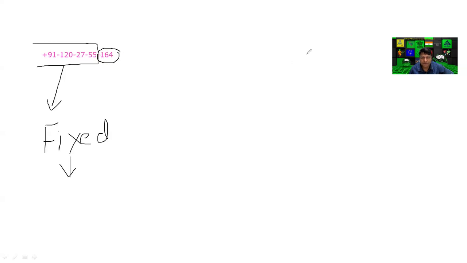Suppose the first customer comes. Suppose I have just established a new telephone exchange, and I am making this scenario. When the first customer comes, what telephone number is given to the first customer in this case? This is fixed, you can't change. So when the first customer comes, what is the first telephone number? I think it's 000 or 0001. Very good. 0001. This is the first telephone number.